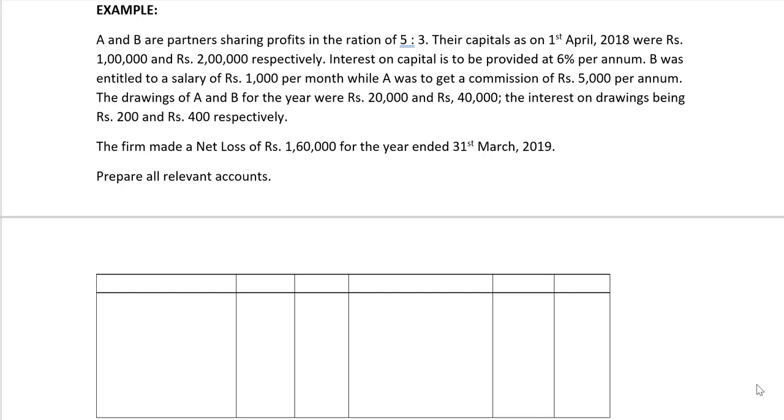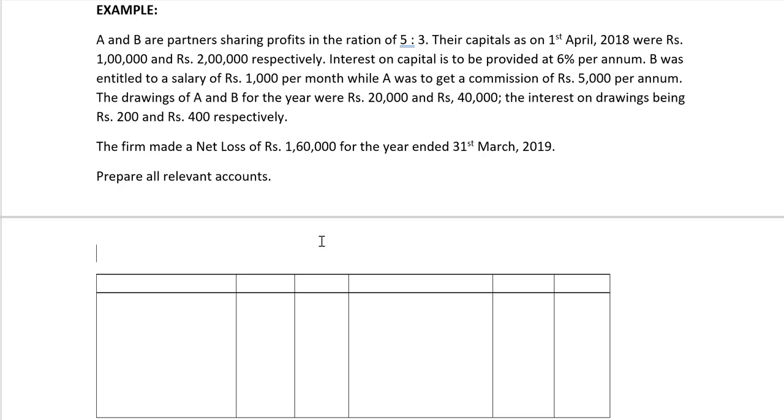Now if you look through the problem, this problem is the same as what we did in the previous example. The only difference is A and B have taken money for personal use, and the interest on such drawings is, for A 200 and for B rupees 400. Now what do I do in such a situation?